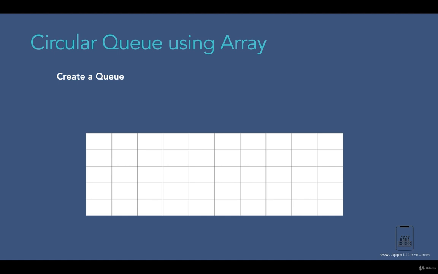Now in this lecture, we are going to look at how the operations that we discussed in our previous lecture work in case of circular queue. Now we have mentioned that in case of linear queue, we have a problem of empty cells when we are dequeuing the elements from the queue. But by using circular queue, we are going to solve that problem of empty cells. Now the first operation is creating a queue.